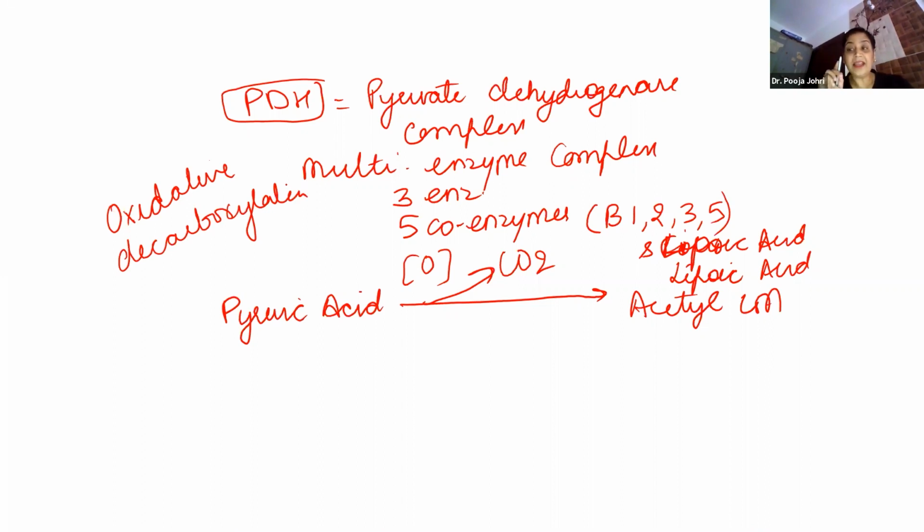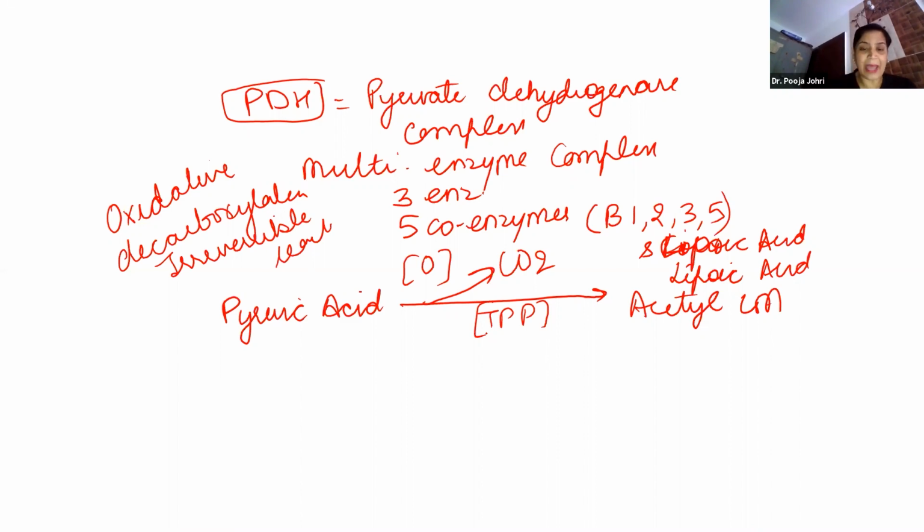And this is an irreversible reaction. Very important feature of this. And TPP or thiamine is the most important component of this reaction. Or I would say if thiamine is not present, this pyruvic acid cannot be converted into acetyl coenzyme A. Let's put it that way.